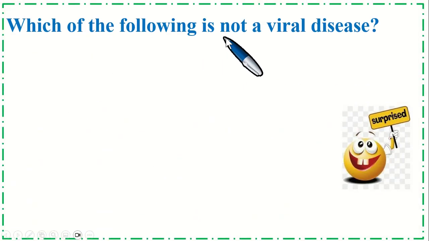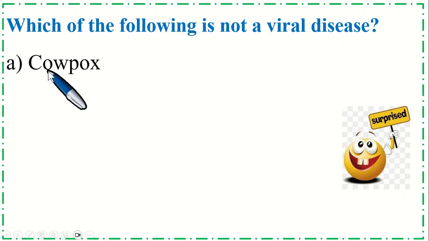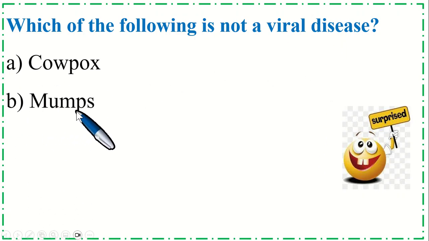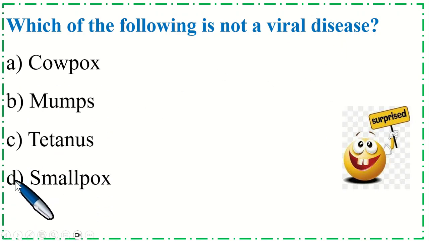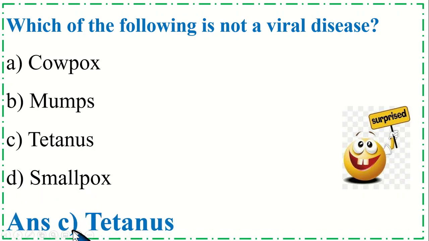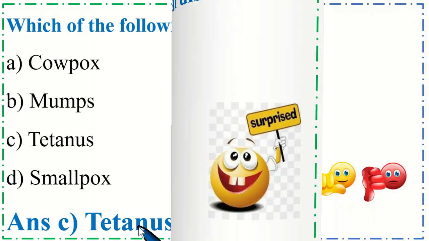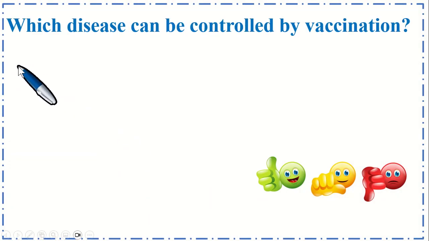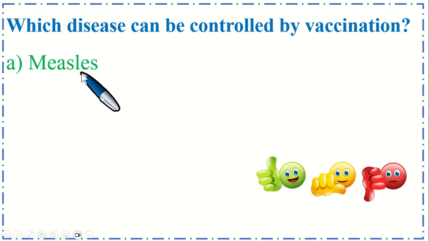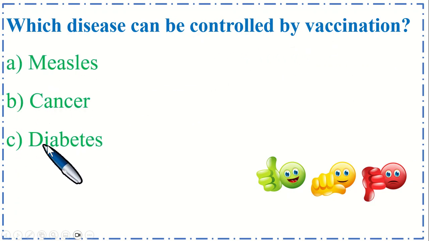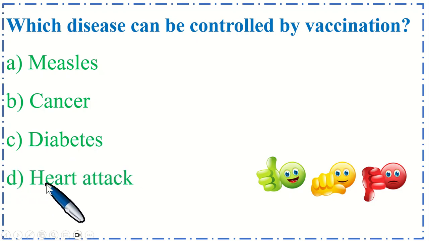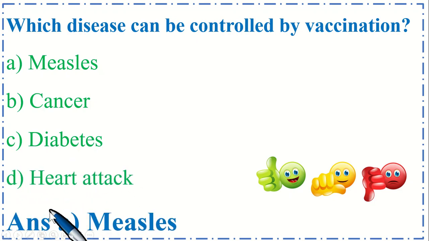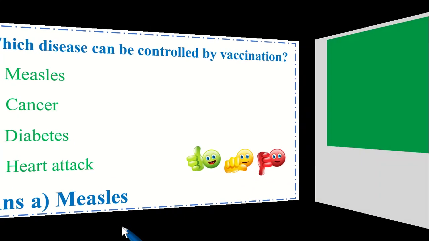Which of the following is not a viral disease? Option A cowpox, B mumps, C tetanus and option D smallpox. So the correct option is C tetanus. This is a very important MCQ. Which disease can be controlled by vaccination? Option A measles, B cancer, C diabetes and option D heart attack. So the correct option is A measles.